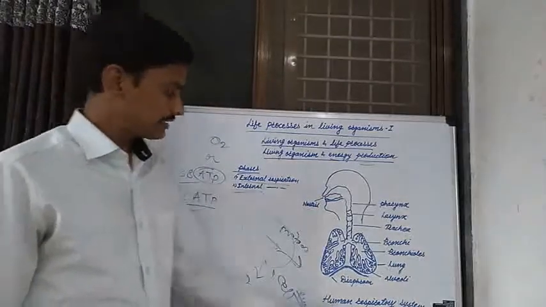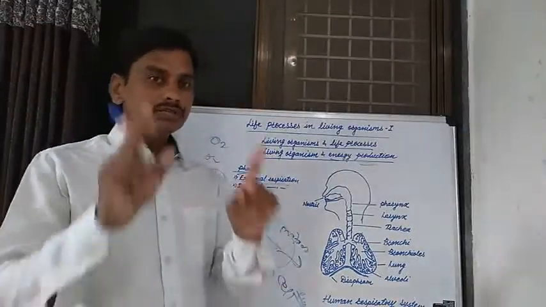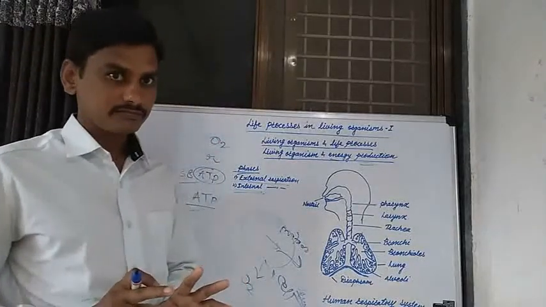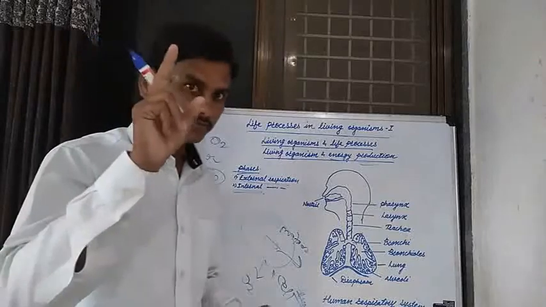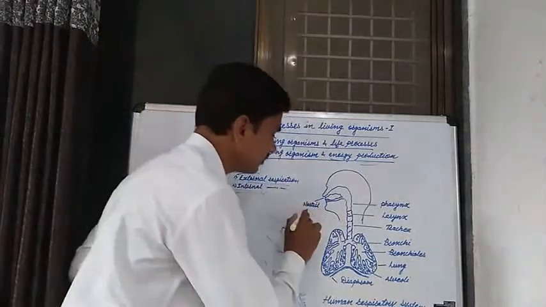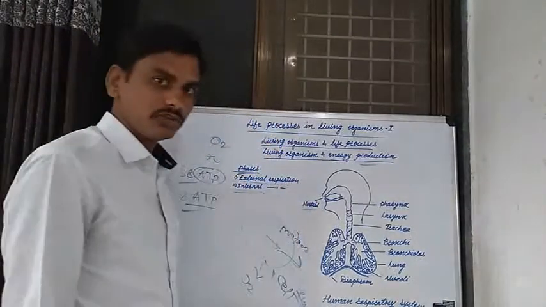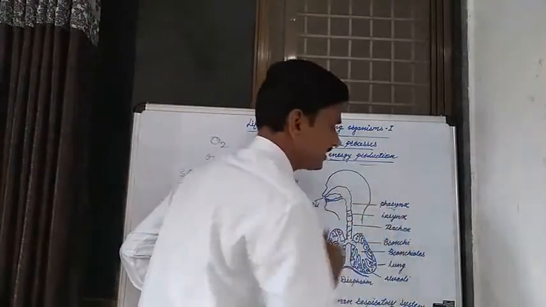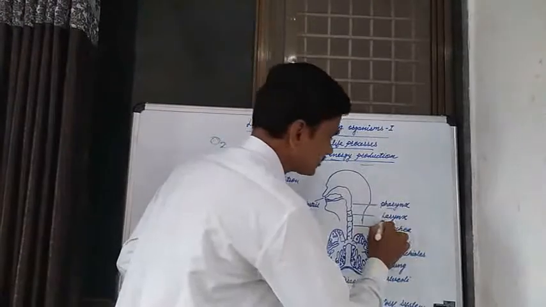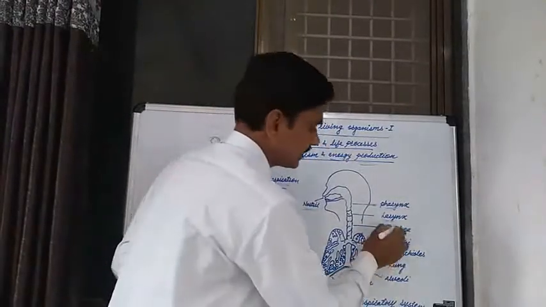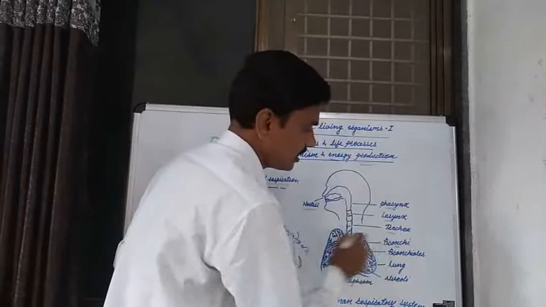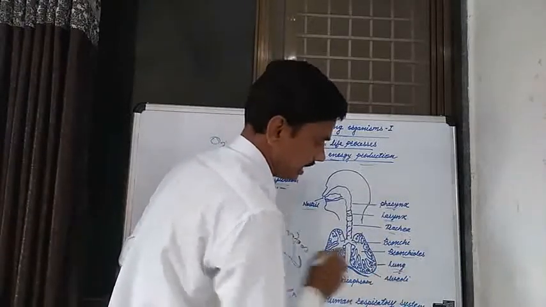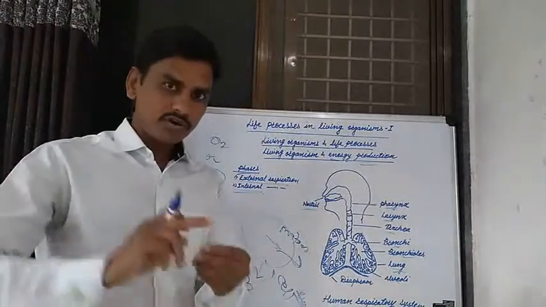Now, if we see the respiratory system in human beings, this respiratory system consists of various organs. The respiratory system consists of the nostril, an important organ in the respiratory system. The second important organ is the pharynx. The next important organ is the larynx. Next the trachea, next the bronchi, next the bronchioles, and last the lungs and alveoli. These are important organs.